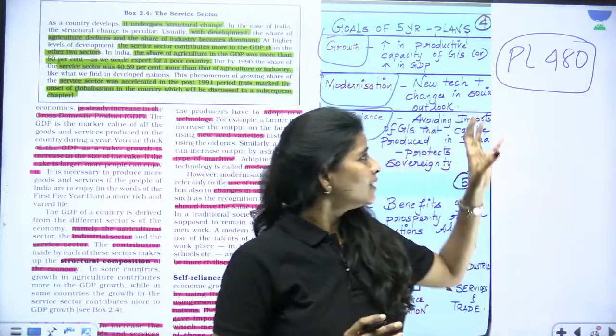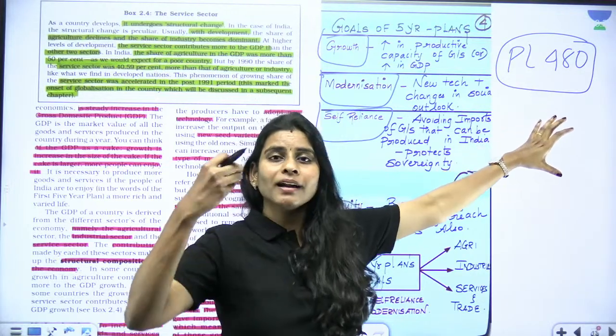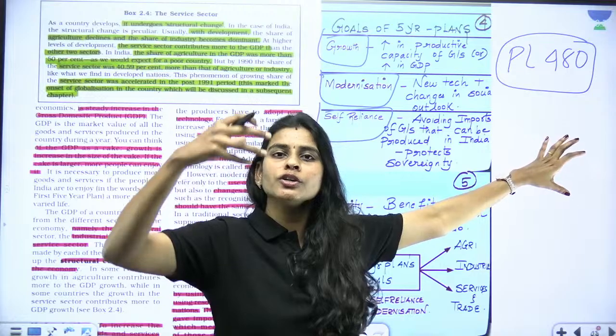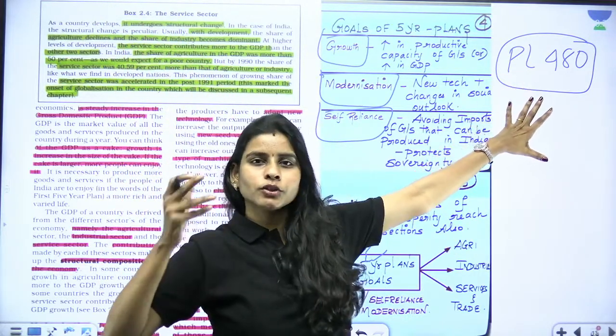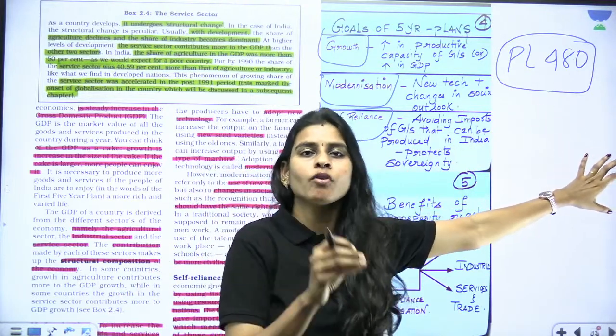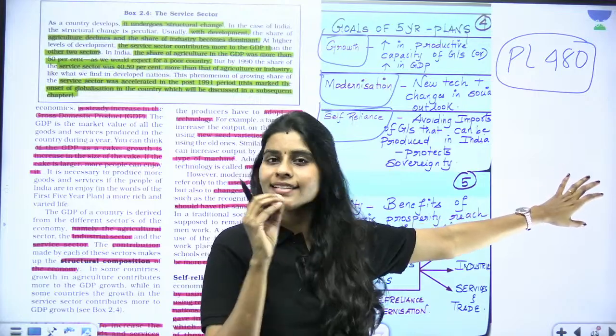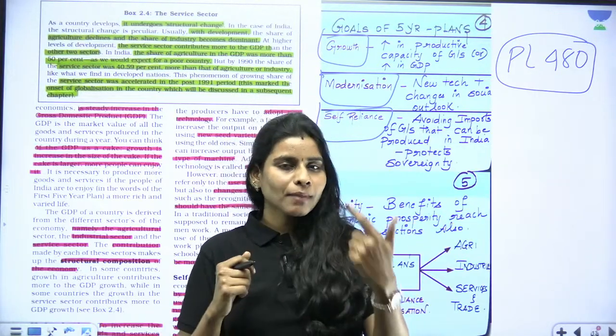Why? Because there was a story telling that the US supplied food grains, or the feed which they used to feed some animals there, right? That is not good for the country, and it was at that time we felt the need for achieving food security and self-reliance in agriculture, and then we adopted the green revolution. I'll come back to that again now.